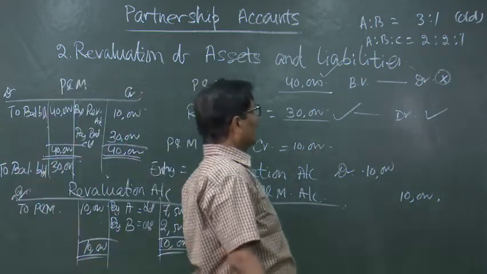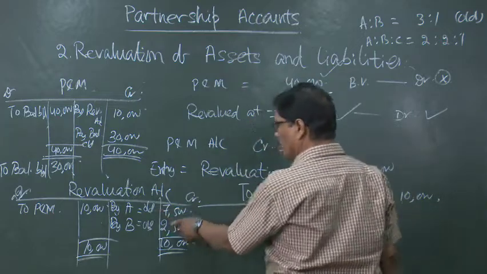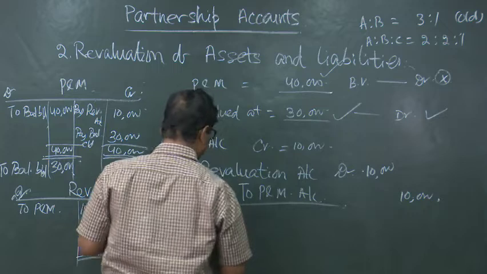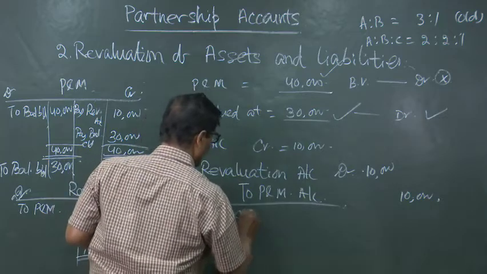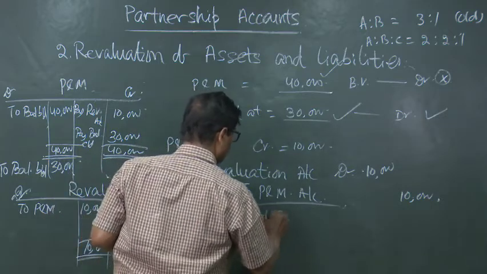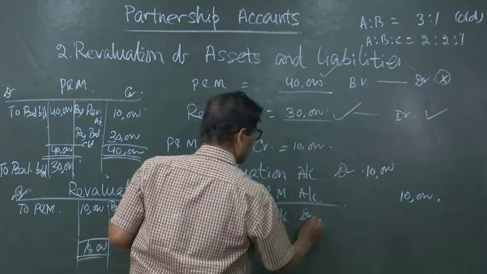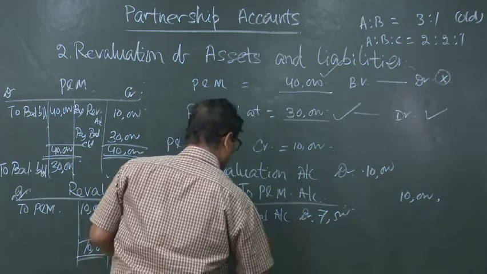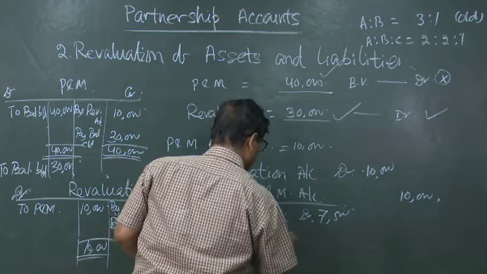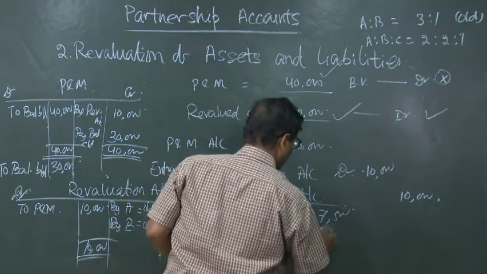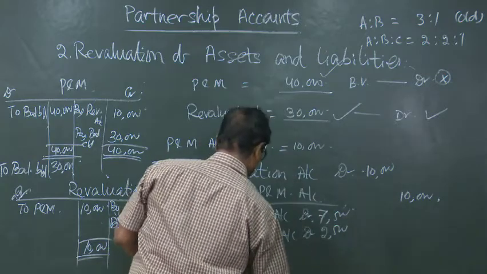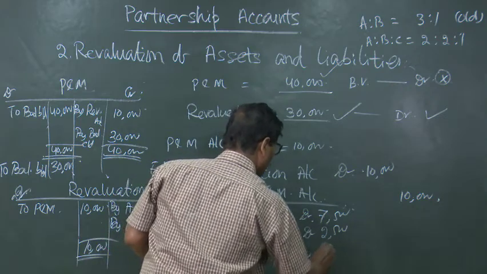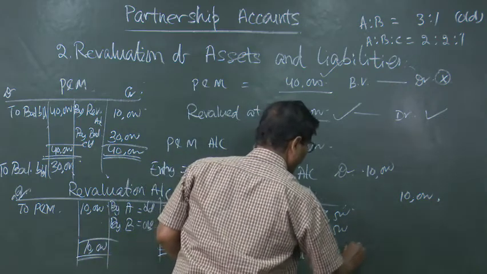So now you can mark here, the entry will obviously be: A's capital account debited 7,500, B's capital account debited 2,500, to revaluation account 10,000.